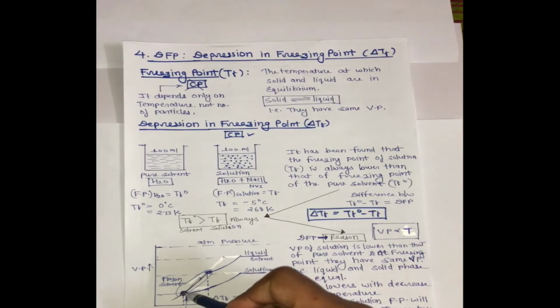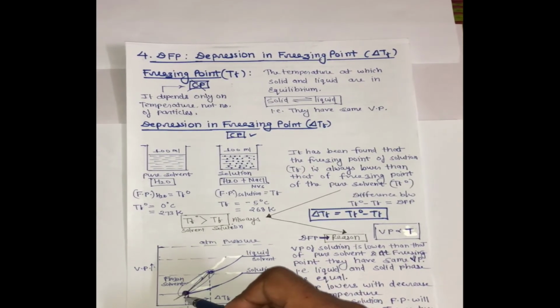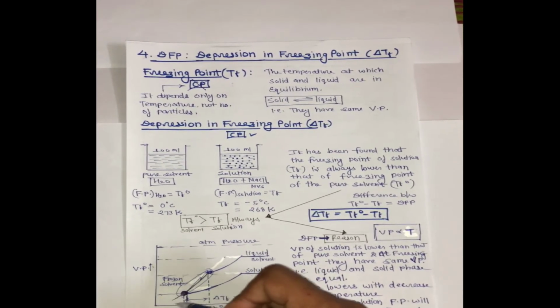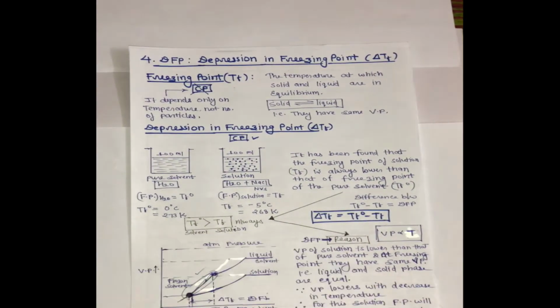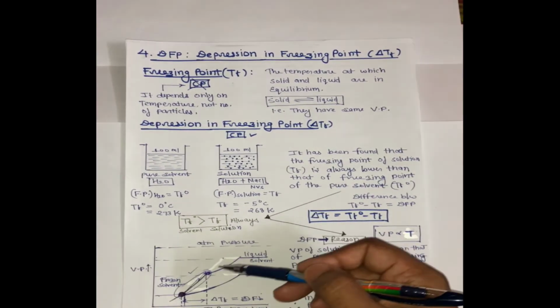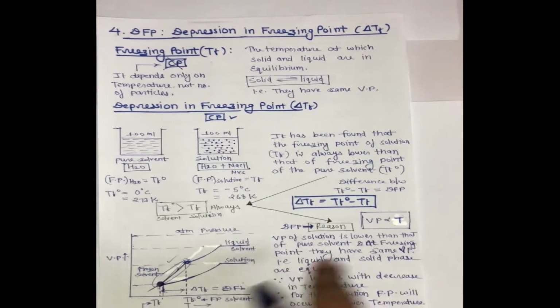Draw a line from here to here; this area belongs to frozen solvent or solid solvent. Remember, so many times it's asked in board exam, what is this area? This is solid solvent.